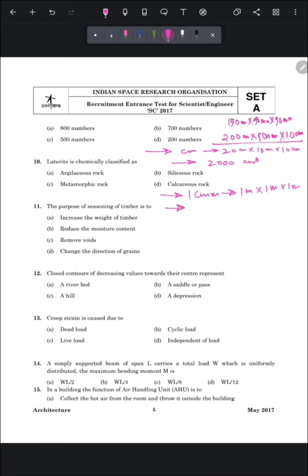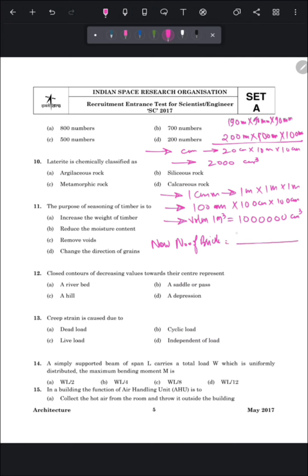Now convert it into centimeter, it will be 100 centimeter by 100 centimeter by 100 centimeter. So the volume of 1 cubic meter is 10 lakhs centimeter cube.